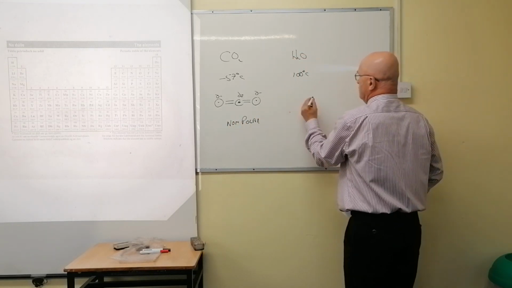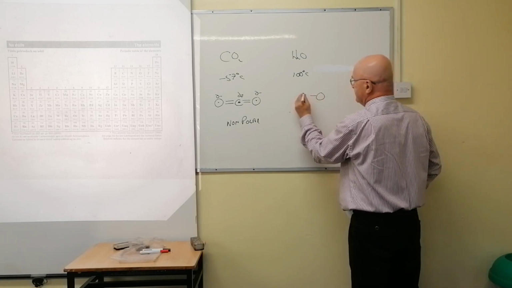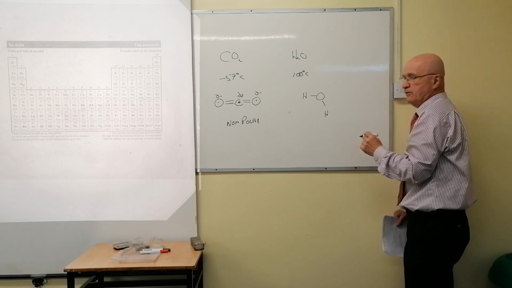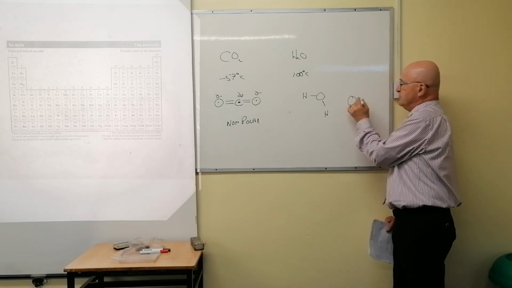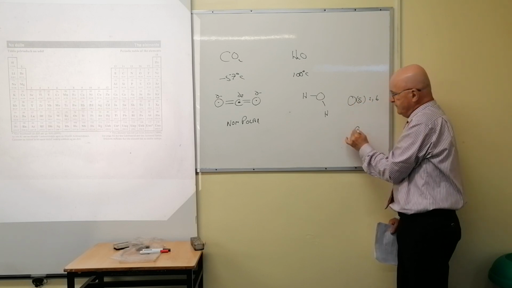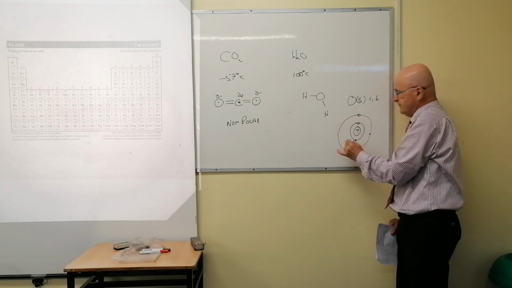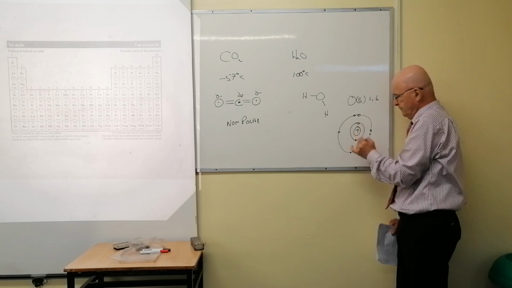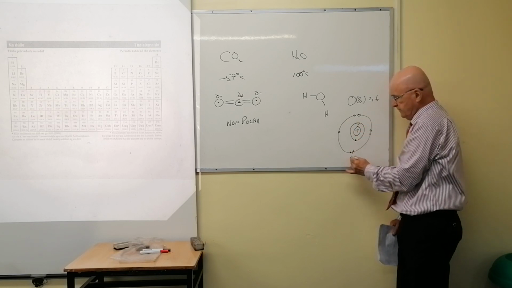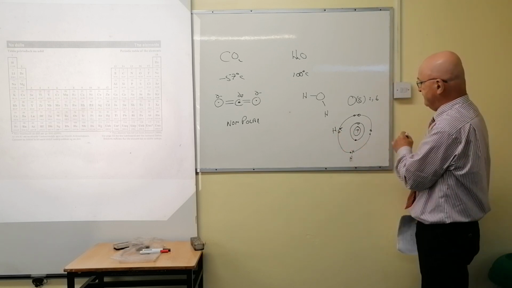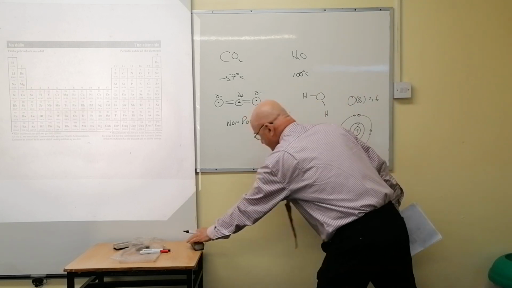It's non-polar. And water, you should know, oxygen has a shape like that. If you were to describe it further, oxygen has a total of 8 electrons, 2 in the first shell and 6 in the next. And if you drew that as a nucleus, 2 in the first shell and 6 in the next. 1, 2, 3, 4, double, double. Can you see there's 2 left there then? The hydrogen goes on there, and the hydrogen goes on there, sharing. So the 2 sharings go on there. So that's the kind of shape you have. It's a V-shaped structure.